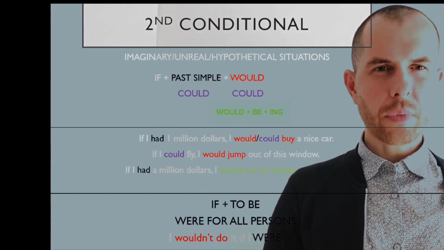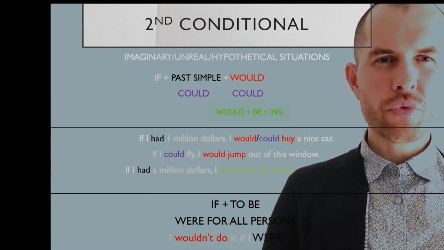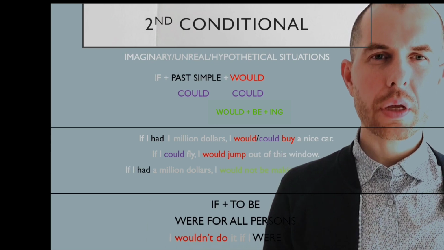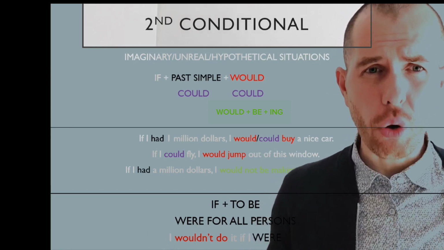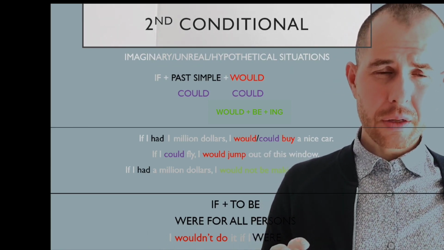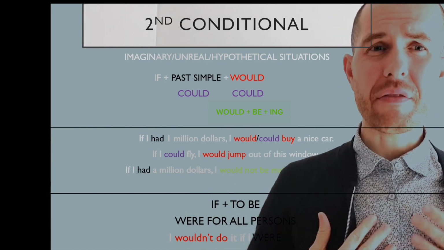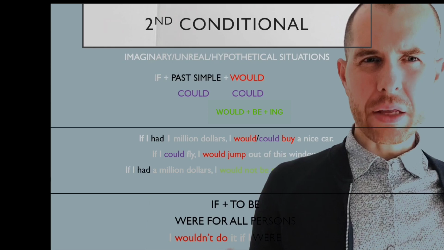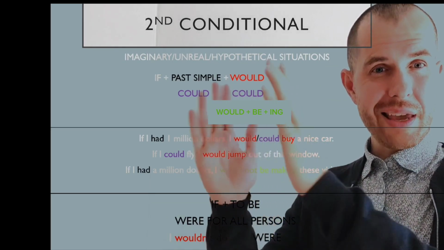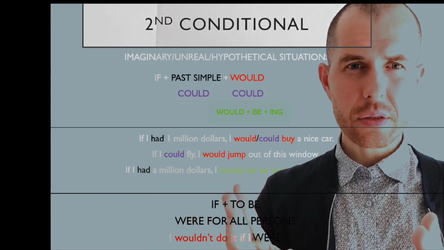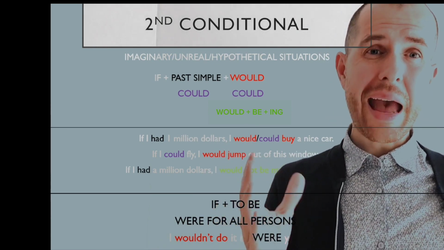The second conditional. We use the second conditional for imaginary, unreal, or hypothetical situations. In other words, something that we think will probably not happen or we are sure will not happen, right? Or something that isn't true. For example, I don't have $1 million, but if I had $1 million, I would buy a nice car. As you can see, we use if, past tense, although we are talking about the future, a hypothetical future, and then would.